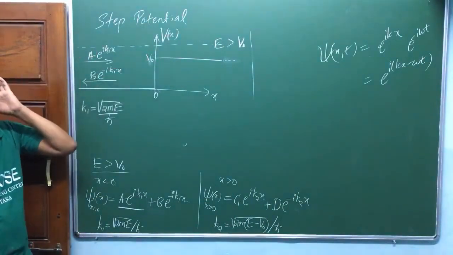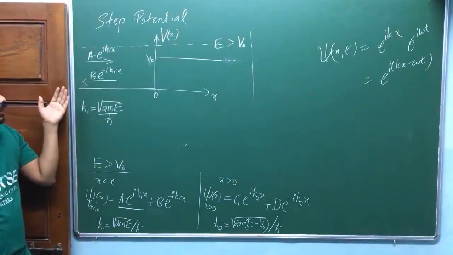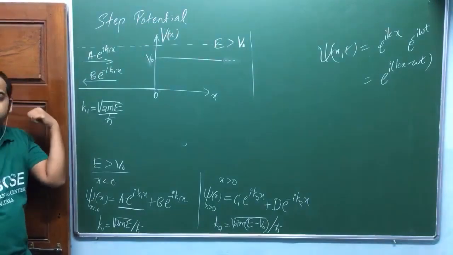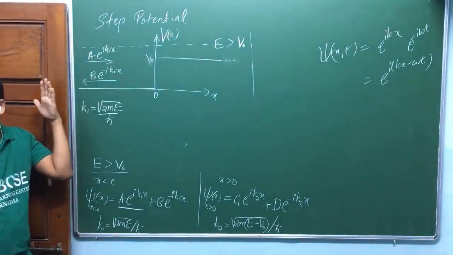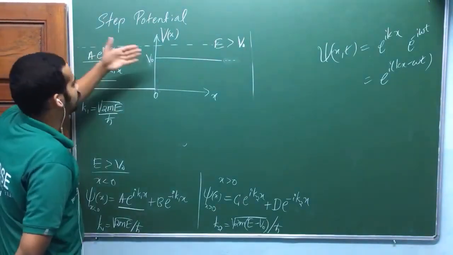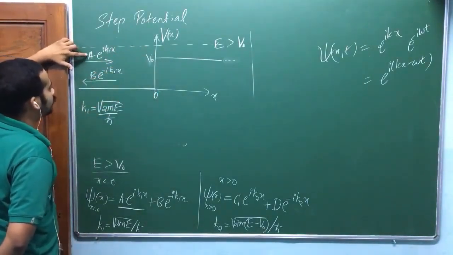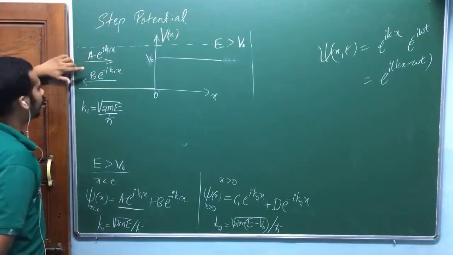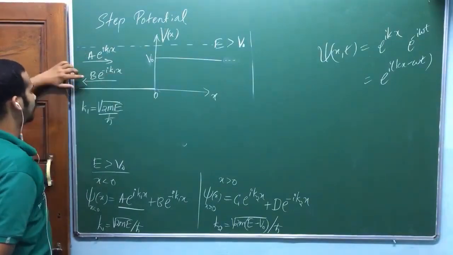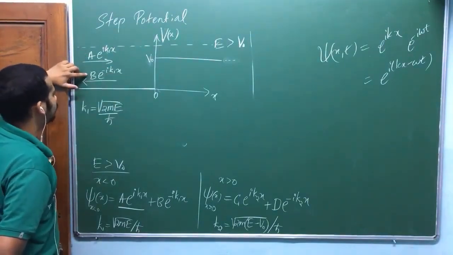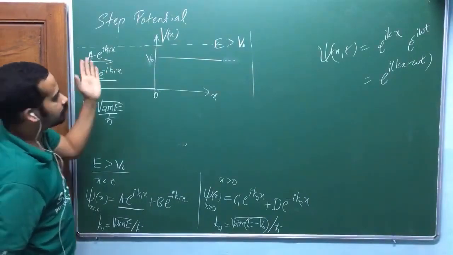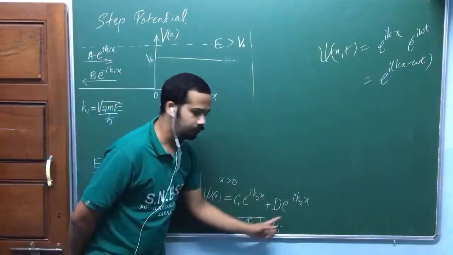If I shoot the particle from this side, again I am shooting the particle from x equal to minus infinity. So then the particle can come here, and the particle can go back, the incoming particle, which is represented by this function. The outgoing part, the reflected particle, is going to be represented by this function. The transmitted particle should be represented by one of these functions.